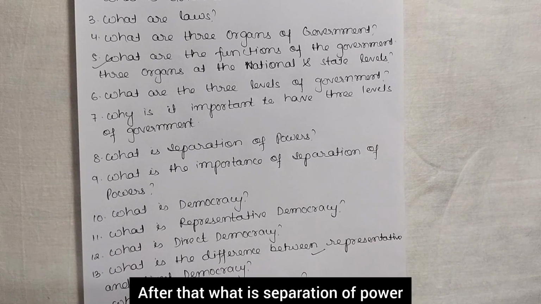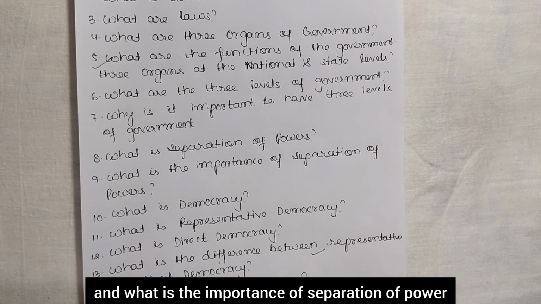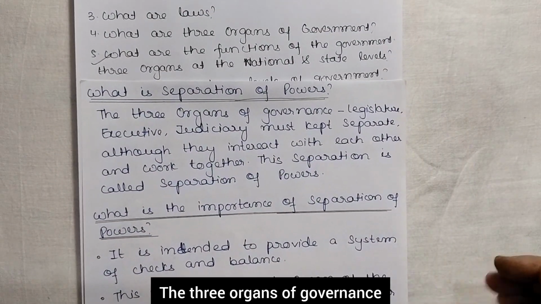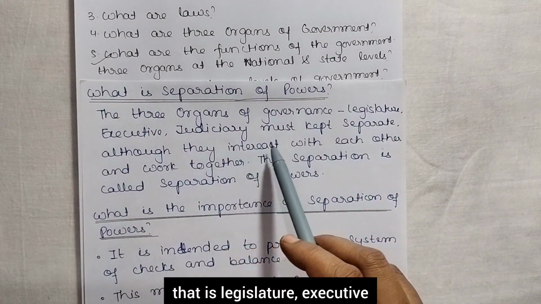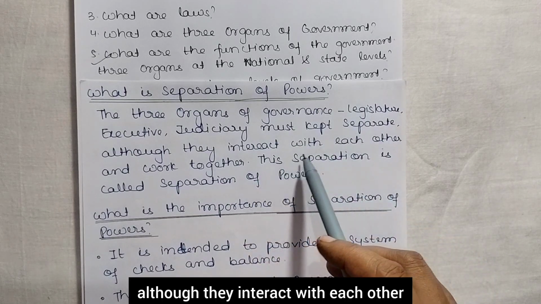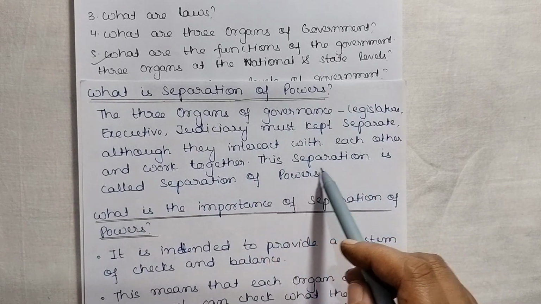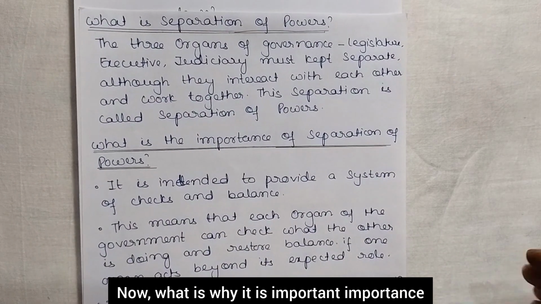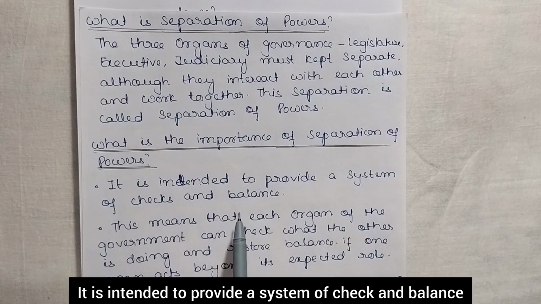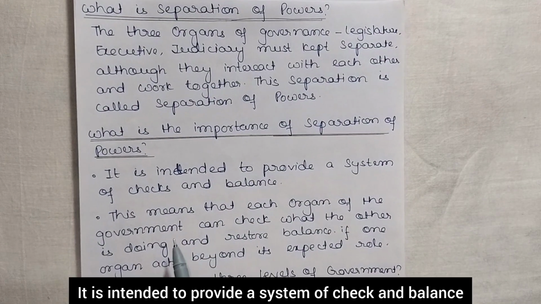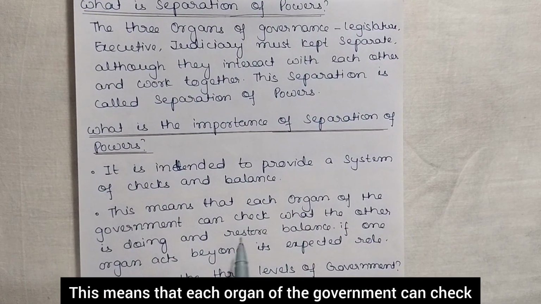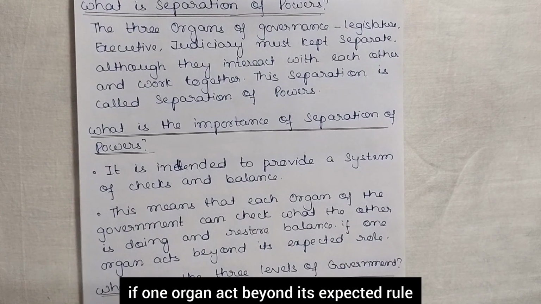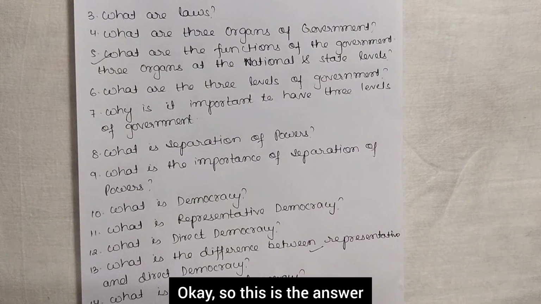After that, what is separation of power and what is the importance of separation of power? What is separation of power? The three organs of governance, that is legislature, executive, judiciary, must be kept separate although they interact with each other and work together. This separation is called the separation of power. Now why is it important? It is intended to provide a system of check and balance. This means that each organ of the government can check what the other is doing and restore balance if one organ acts beyond its expected role. So this is the answer.